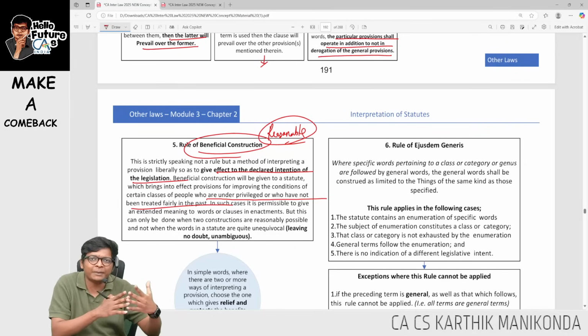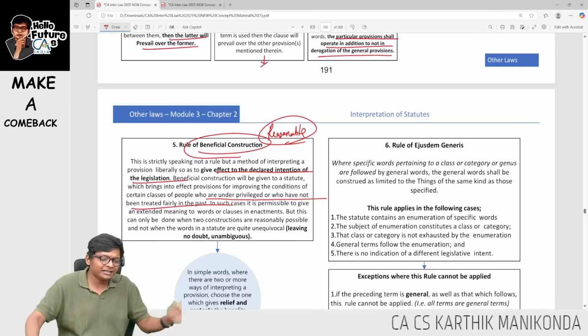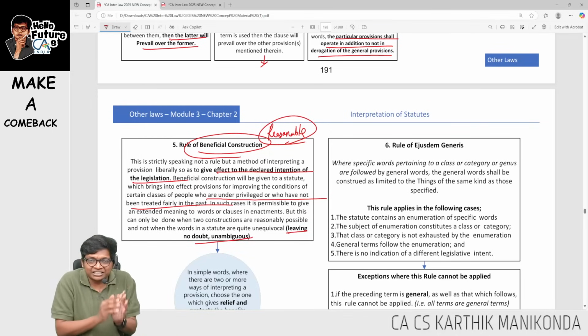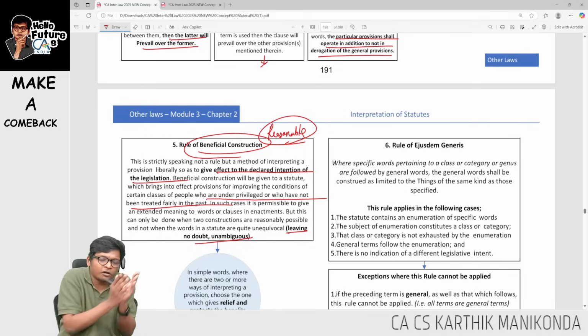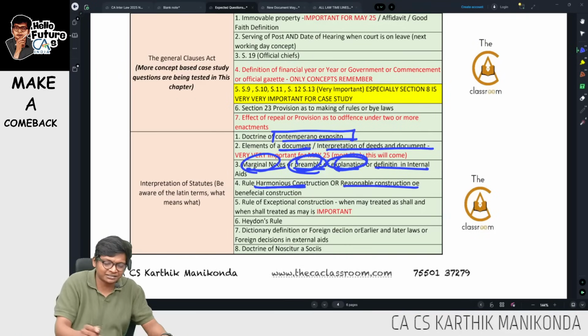Law is saying give it in a bank account. I will deviate for their benefit and give them in cash. Are you following, guys? So you are allowed to do a reasonable construction, deviate from the law for the benefit of some section of the public who did not get the benefits in the past. That is my reasonable and harmonious construction or beneficial construction.